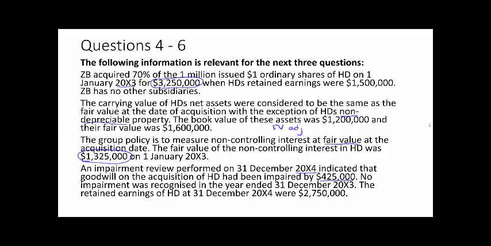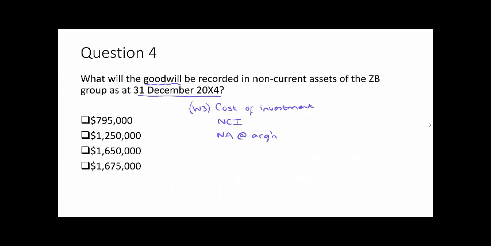So if we now go and try and put all of that into our calculation, the cost of the investment then was 3.25 million. The fair value of the NCI, they told us, was 1.325 million.